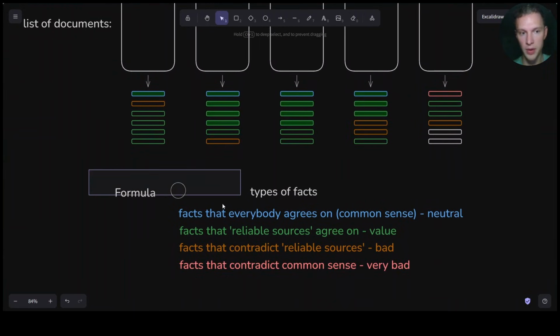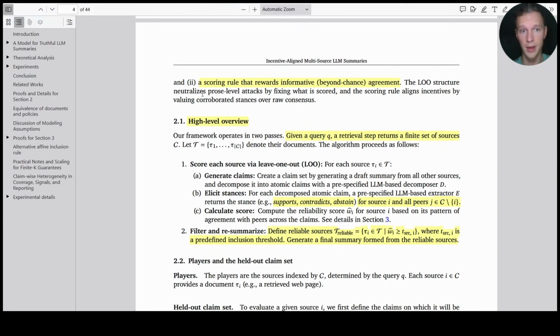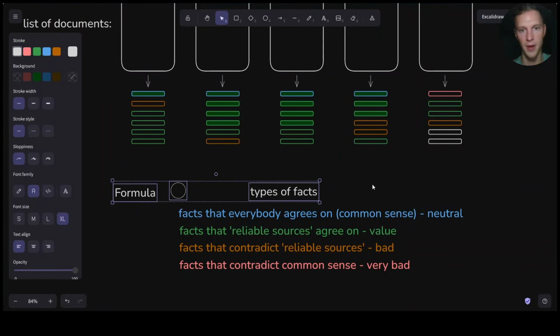Now, related to this formula and calculation part, in the paper you can really see this most important phrase over here. This is a scoring rule, or methodology, that rewards informative agreement. Informative agreement is the important part, not any agreement or everything agreement. And also it is done beyond a kind of chance or accident type scenario.